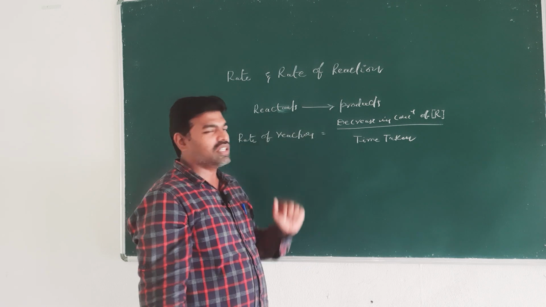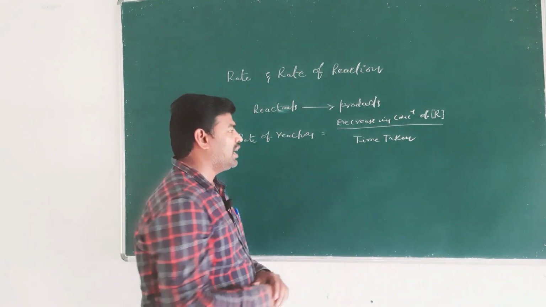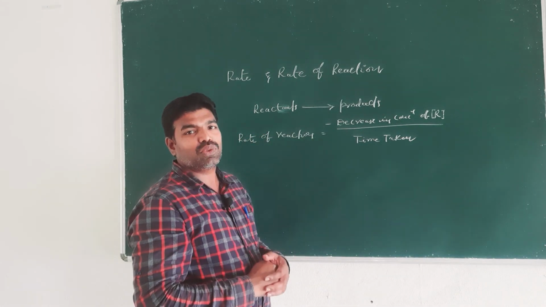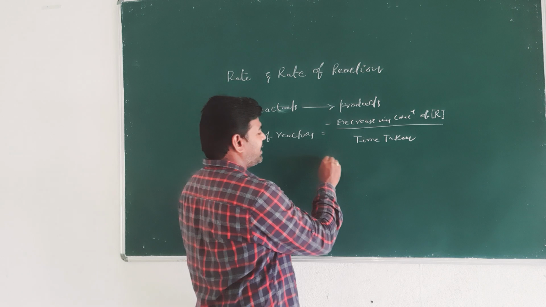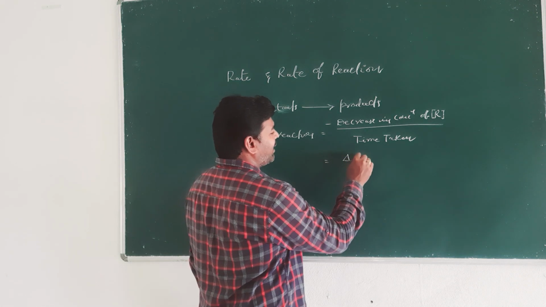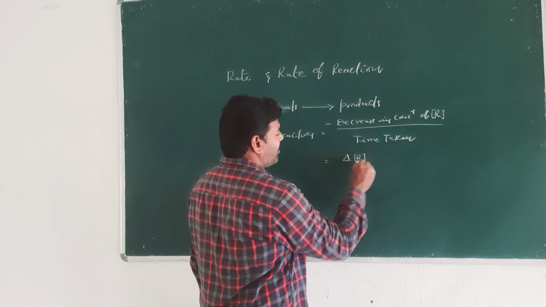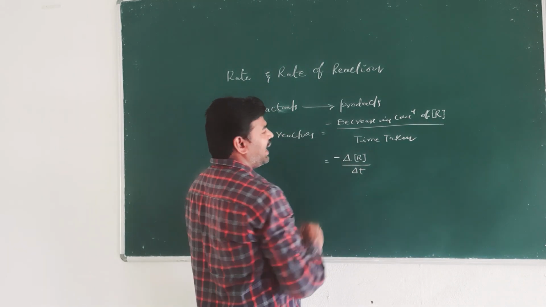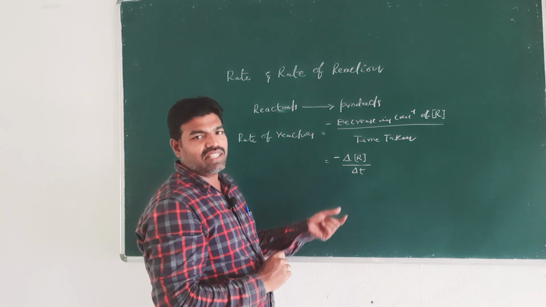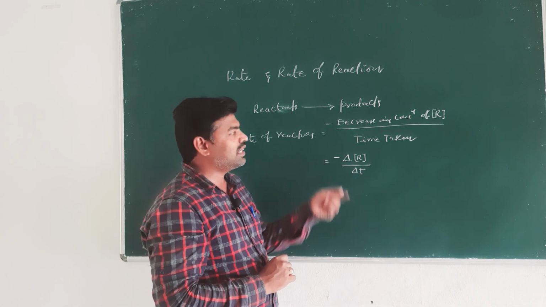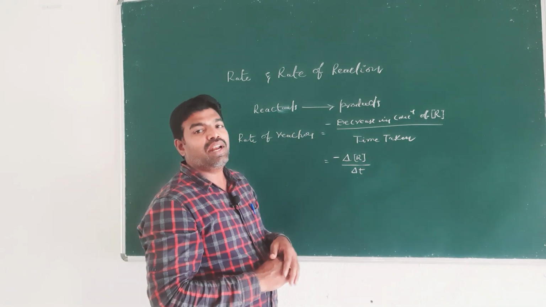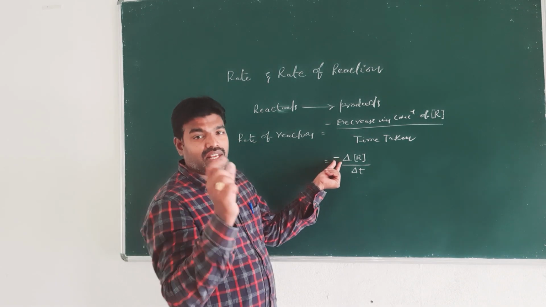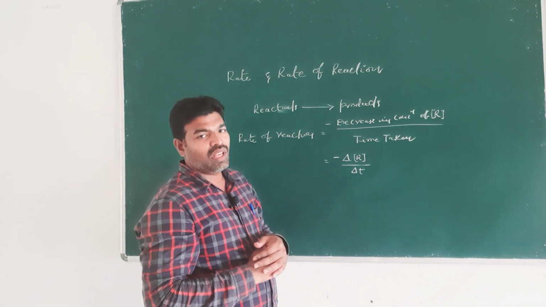But this decrease in concentration is represented with a negative sign. So, that decrease or gradient we can represent with delta by delta t, the time taken. When we consider the concentration change in terms of reactants, the concentration decreases, and that decrease is symbolically represented with a negative sign.